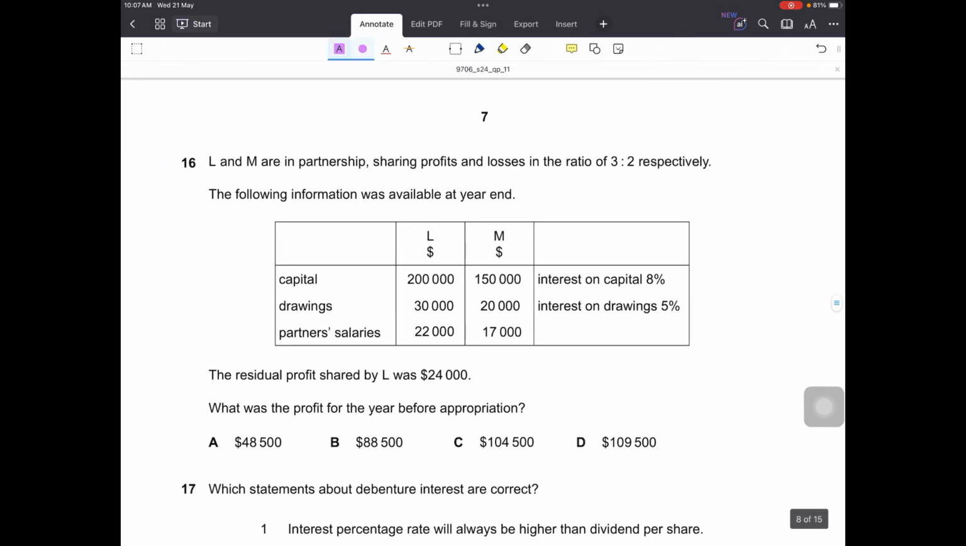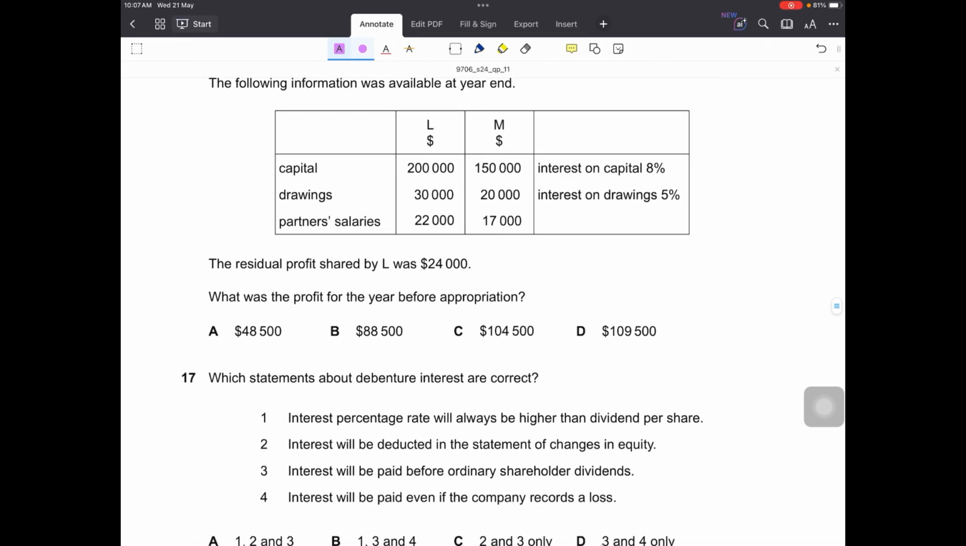16. L and M are in partnership, sharing profits and losses in the ratio 3:2. The following information was available. We have their capital account balances, and we are also told that interest on capital is 8%. We have the drawings taken by them during the year, and interest on drawings is 5%. Then partners' salaries are also there for both the partners. Also, we are told that L's share of the residual profit is 24,000. And the question is, what was the profit for the year before appropriations?